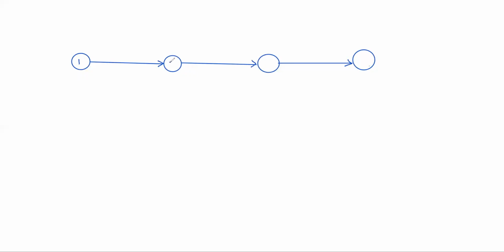See, 1 is an event, 2 is an event, 3 is an event, 4 is an event. 1-2 is an activity, 2-3 is an activity, 3-4 is an activity. Suppose this is activity 1. Below this we write the time duration. Suppose it is 2 weeks. Activity 2 may take 3 weeks.